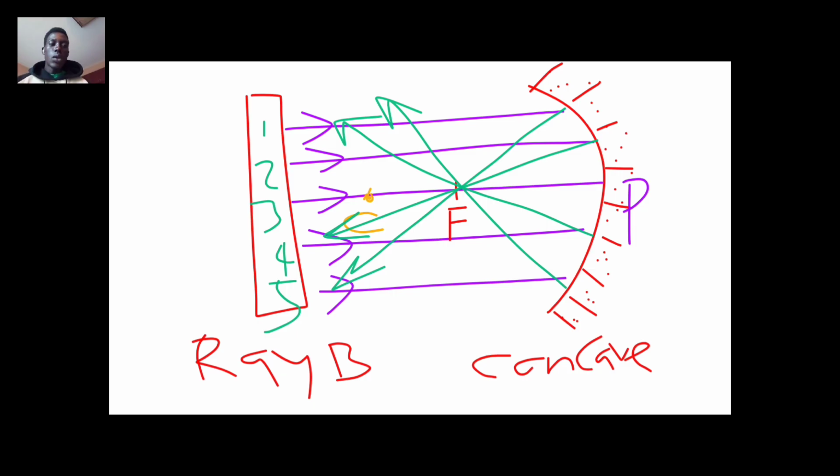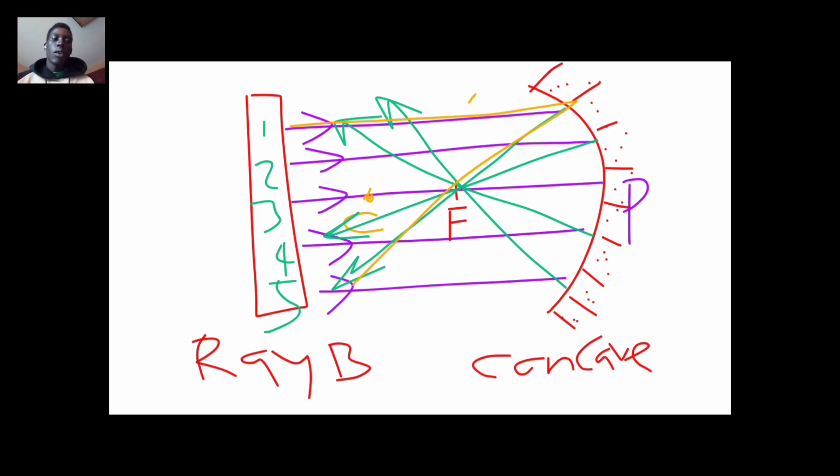So you need to measure between the reflected ray and the incident ray, for example, this and this one here. This incident ray is moving parallel to the principal axis. That line is called the principal axis. The reflected ray is passing through the focus.